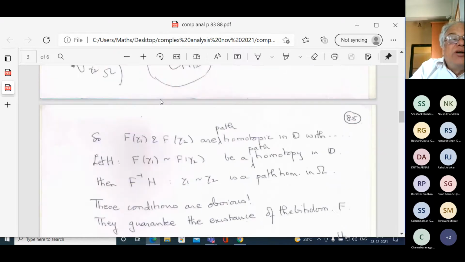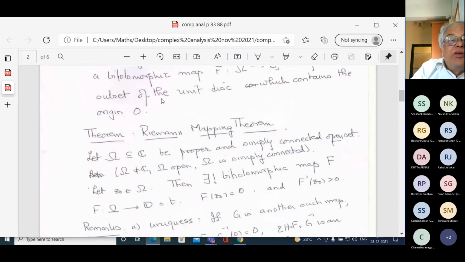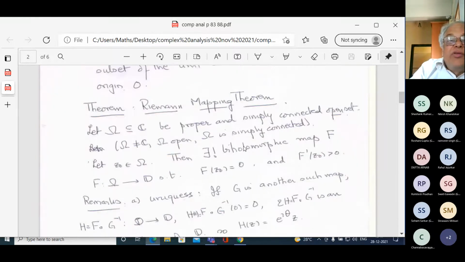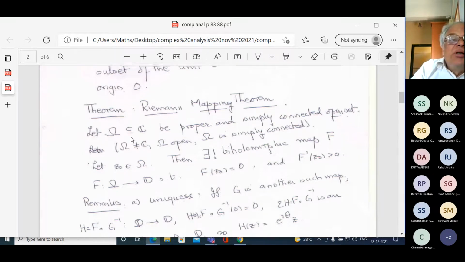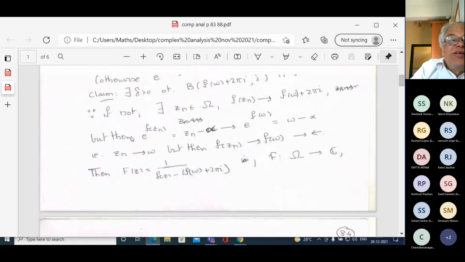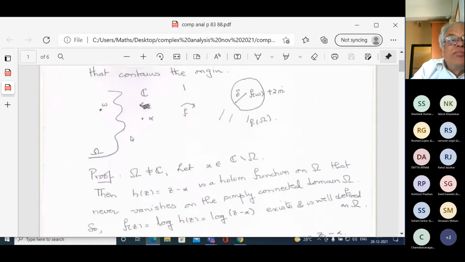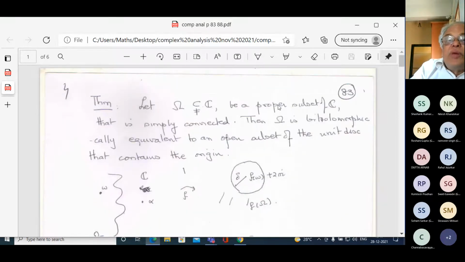So now we want to prove the Riemann mapping theorem. Omega is proper and simply connected. There exists a unique biholomorphic map which maps omega to D, with f of z naught equal to 0. What did we do earlier? What we have just said earlier is that if you have a proper subset of C that is simply connected, and why do I need simply connected?